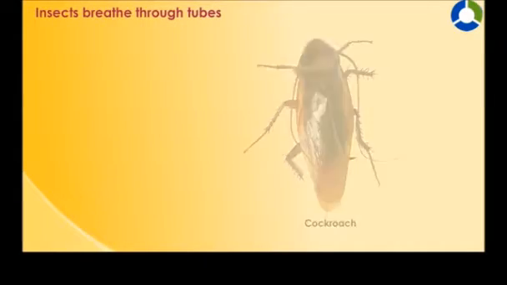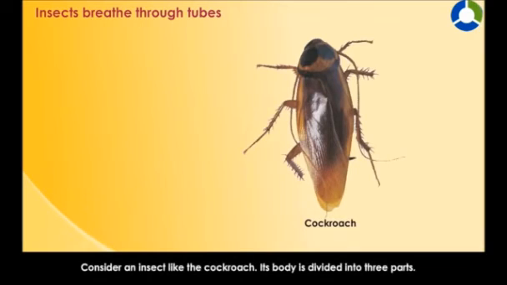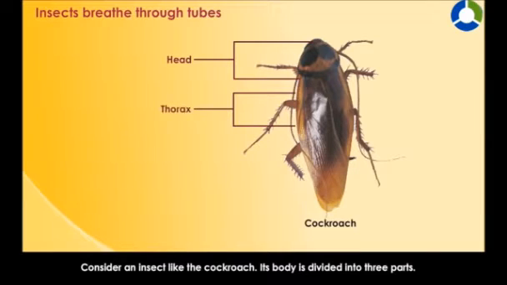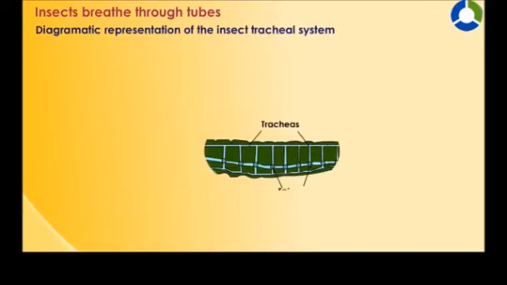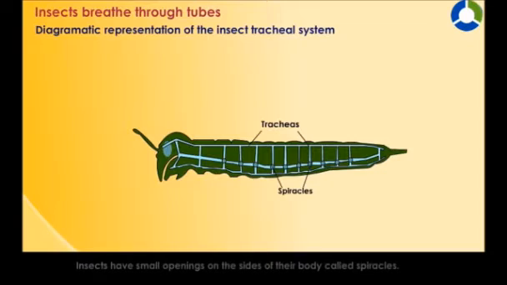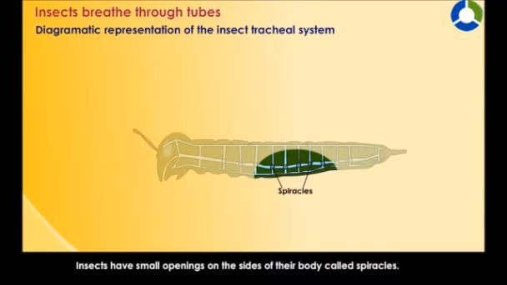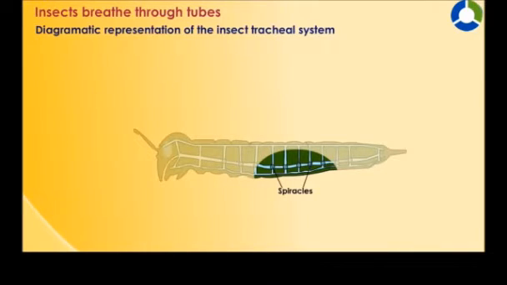Now, how do insects breathe? Insects are the only organisms that breathe through tubes. Cockroach is one common example of an insect, whose body is divided into three parts: head, thorax and abdomen. Now, how do insects breathe? They basically breathe through tubes. Insects have small openings on the sides of their body which are called spiracles.